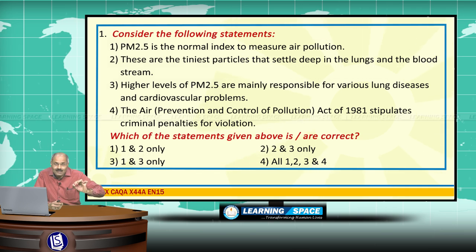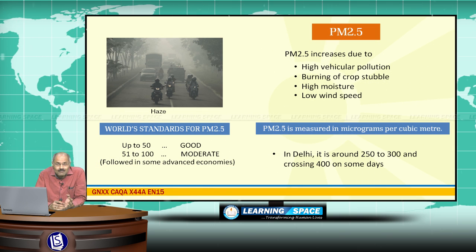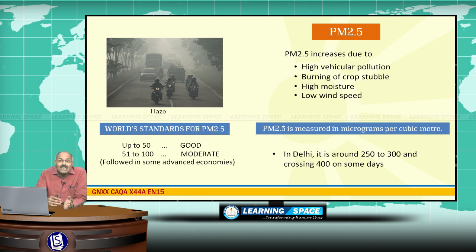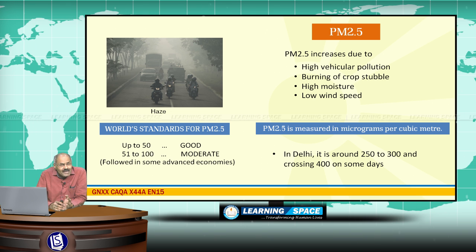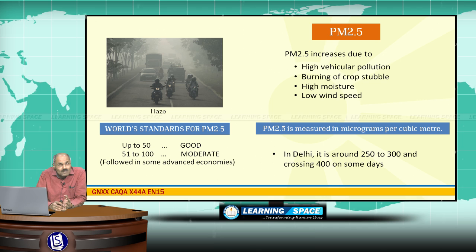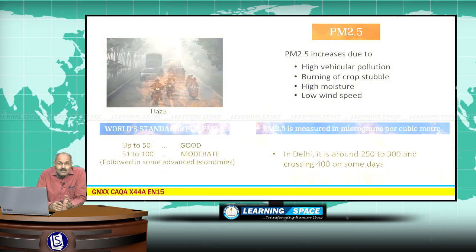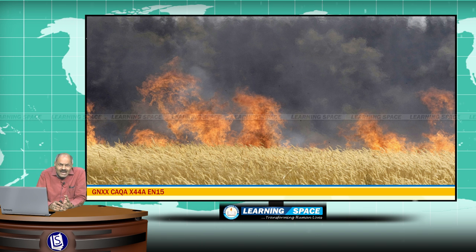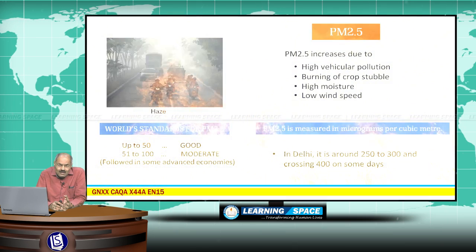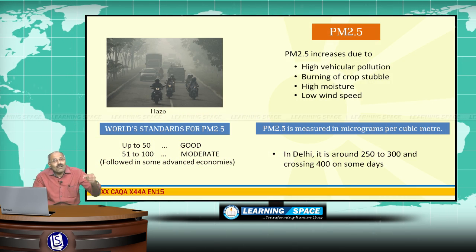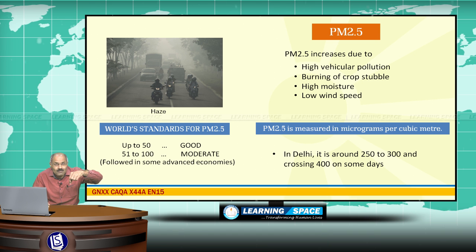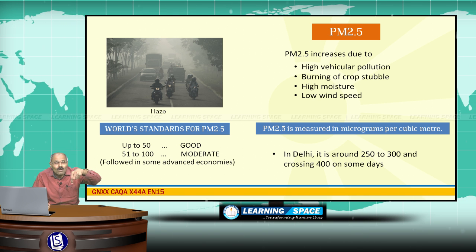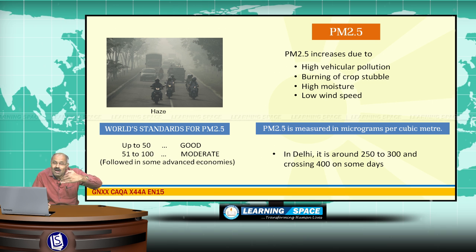The main reason is exhausts from various vehicles. We see a lot of vehicular traffic on the roads, that is one reason. Second is a lot of industrial activity, due to which industrial emissions will be there. Third is burning of agricultural residue, which takes place in and around Delhi in the northern part of the country. Because of these reasons, fine particles will come into the atmosphere, and PM 2.5, that means particulate matter of 2.5 micron size or less.